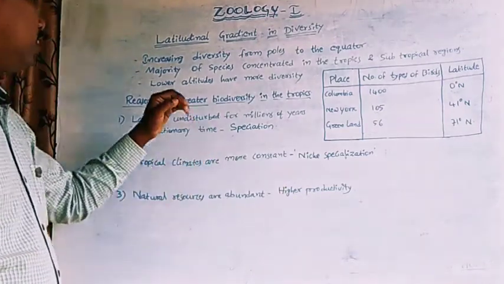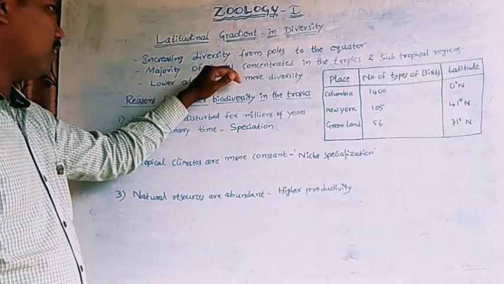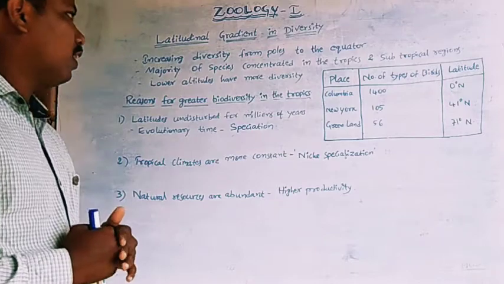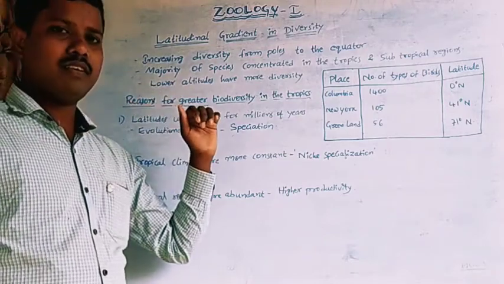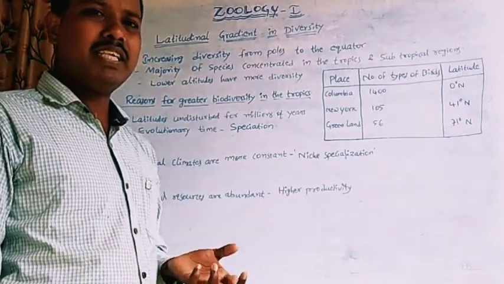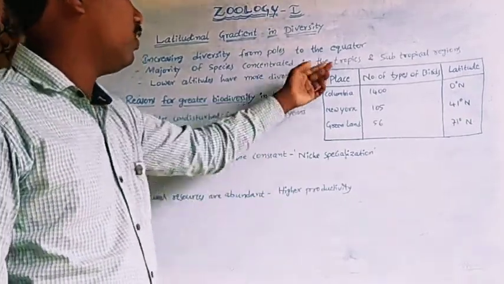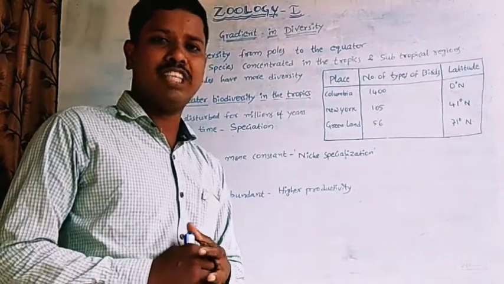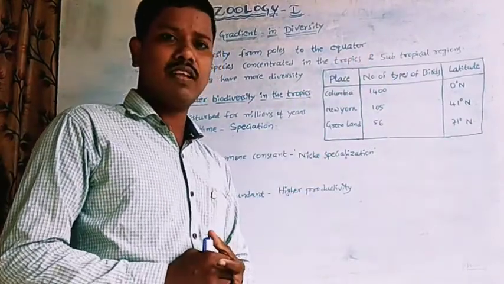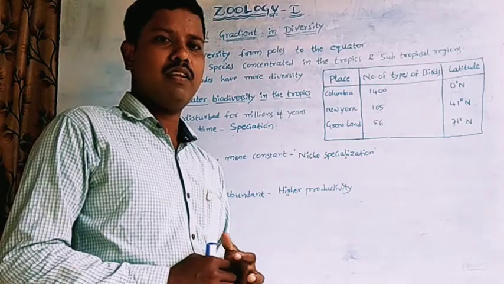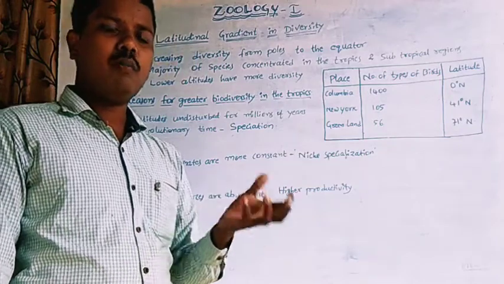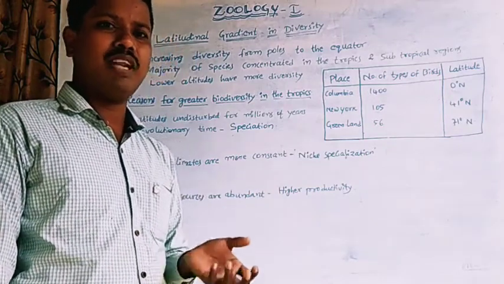That means the different types of species are concentrated and exhibit diversity in the tropics and subtropical regions. The tropics and subtropical regions are the areas where abundant resources are available.